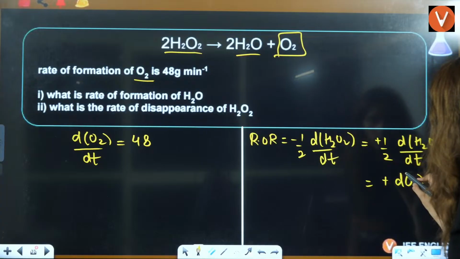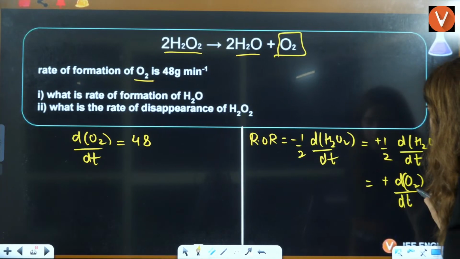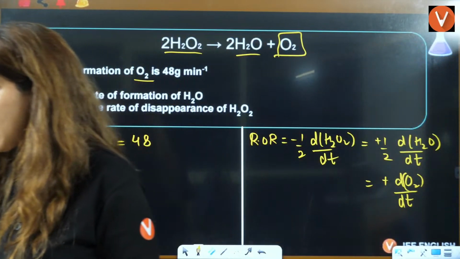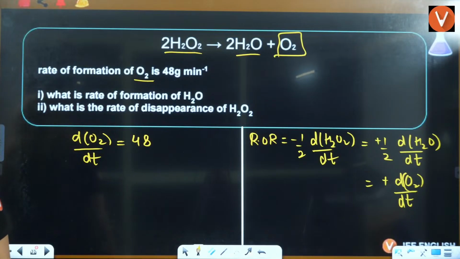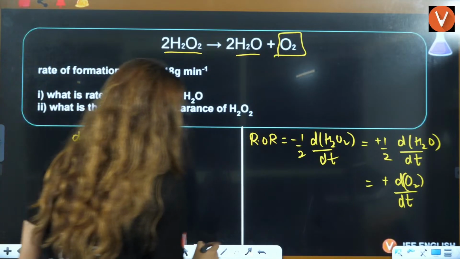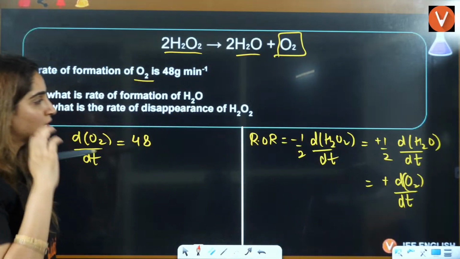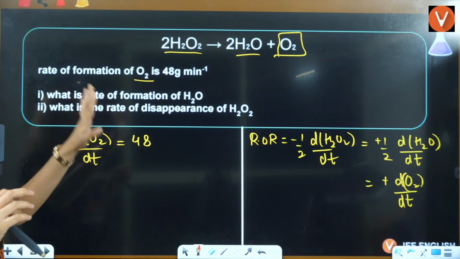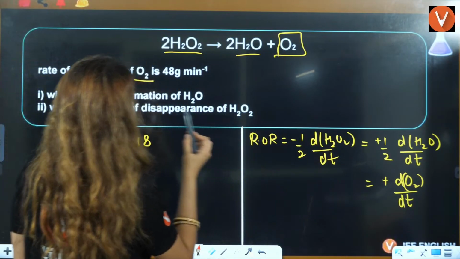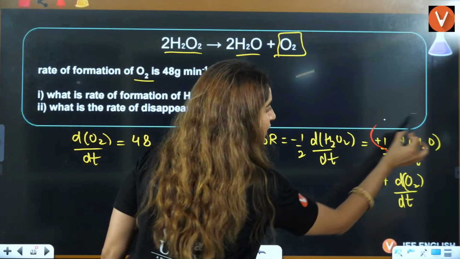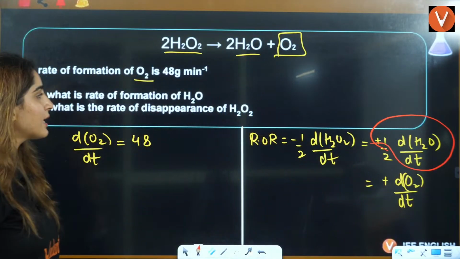Now if you see this here, what are they asking? The rate of formation of H2O.